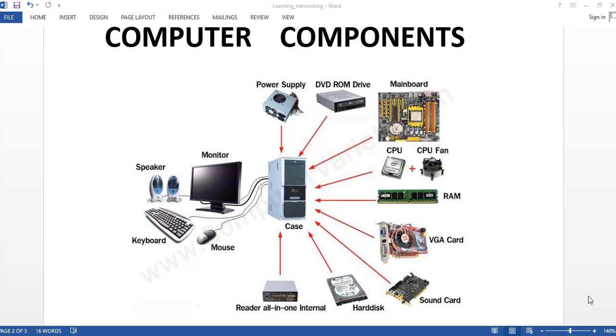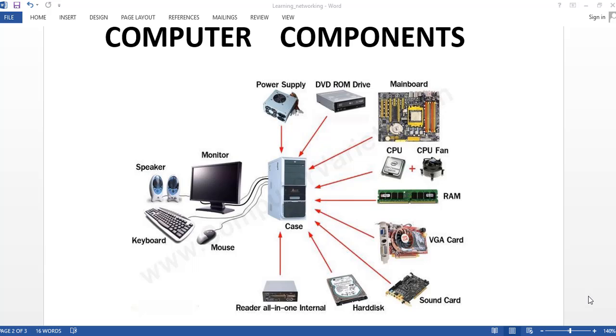Channel. Today we are discussing computer components. So now we will discuss various important components of a computer like hardware and software, and the most dangerous, the virus.